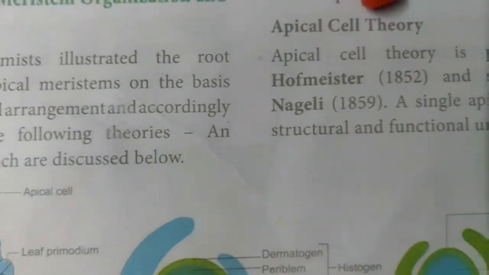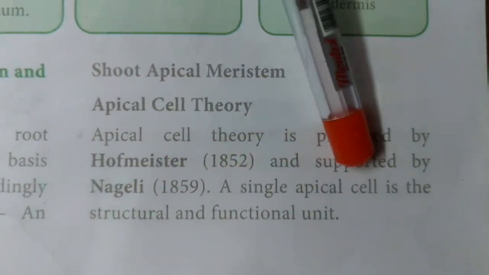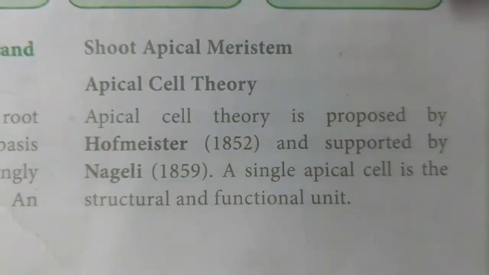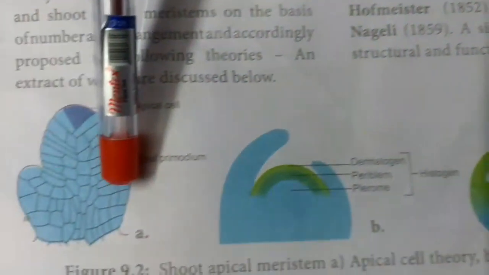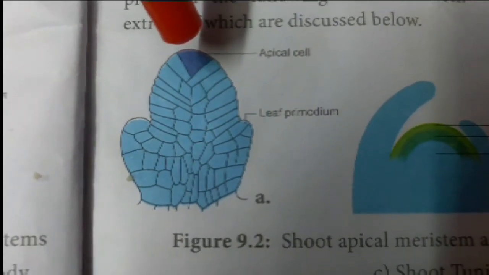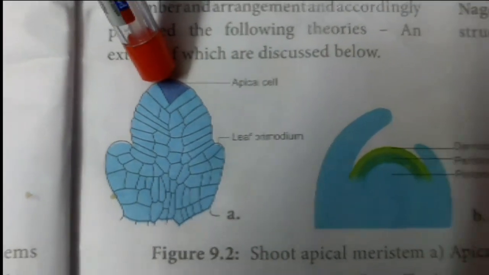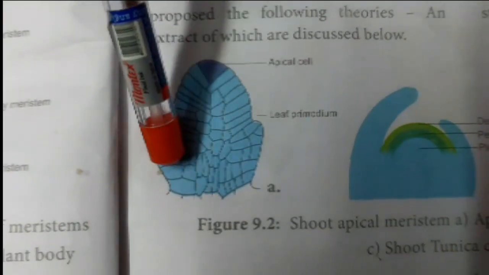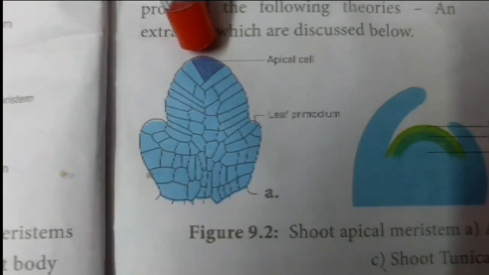According to apical cell theory, a single apical cell is responsible for the structure and functional unit of the whole growth. The whole growth of the plant is caused by this single apical cell.